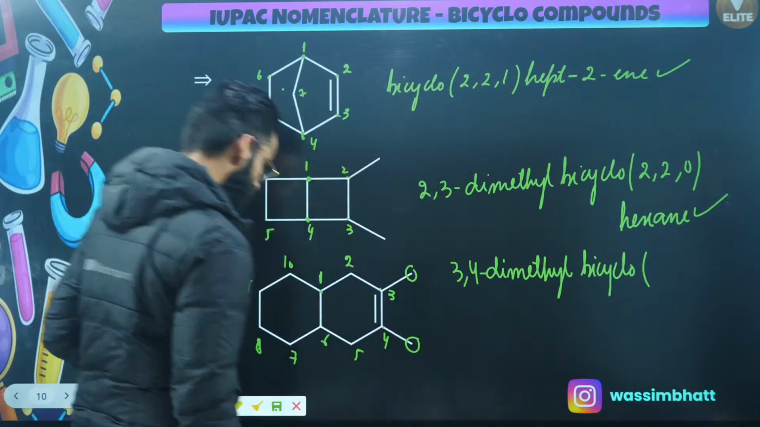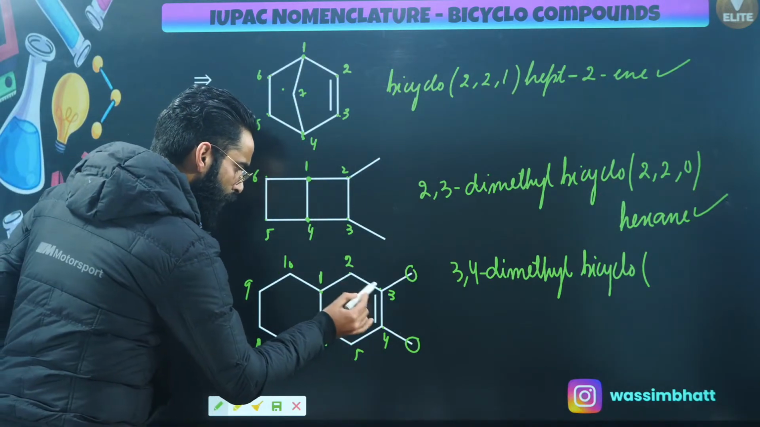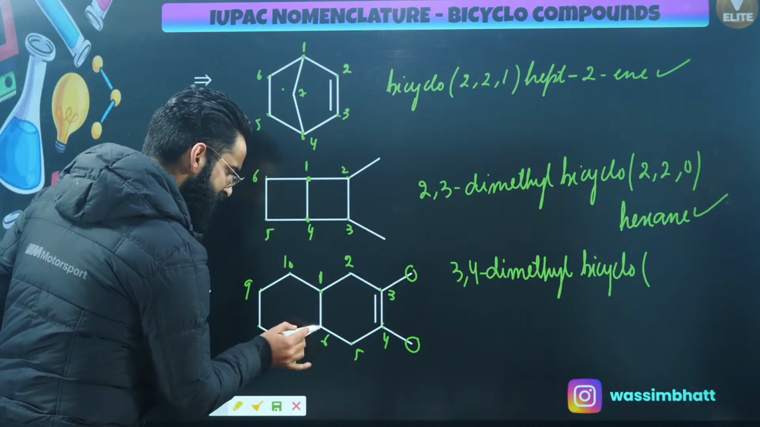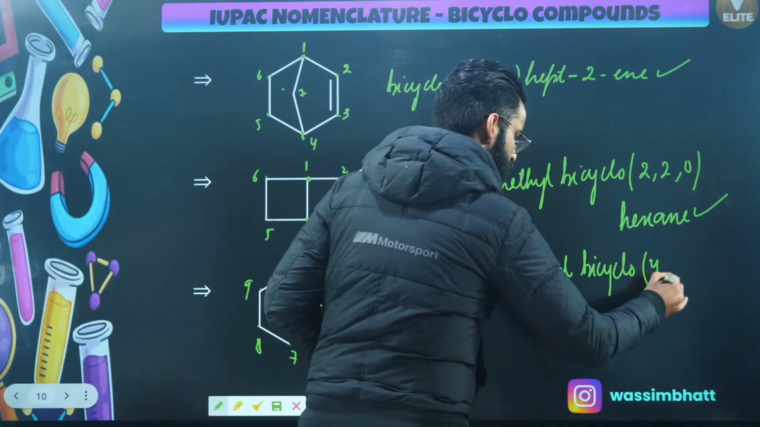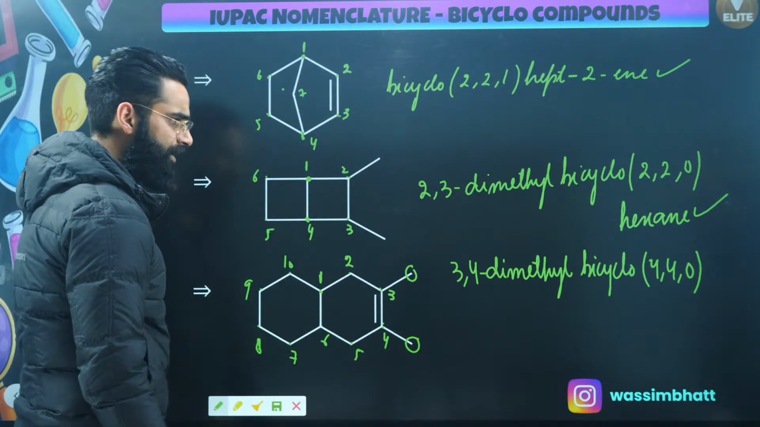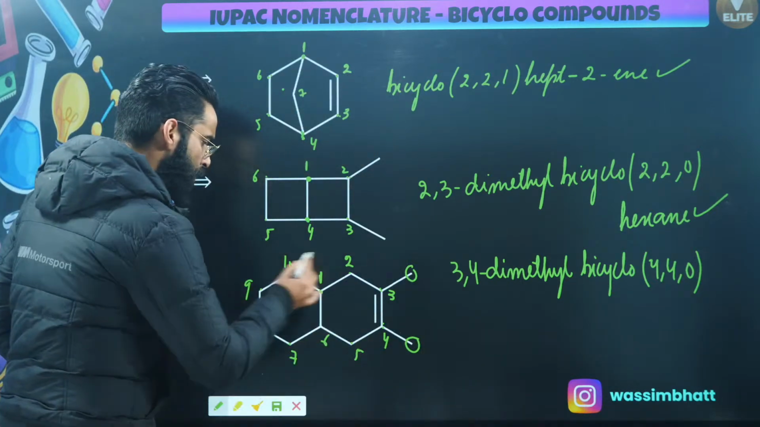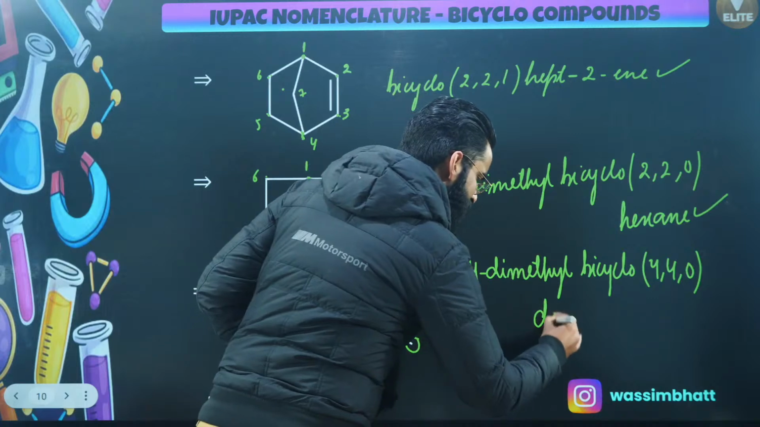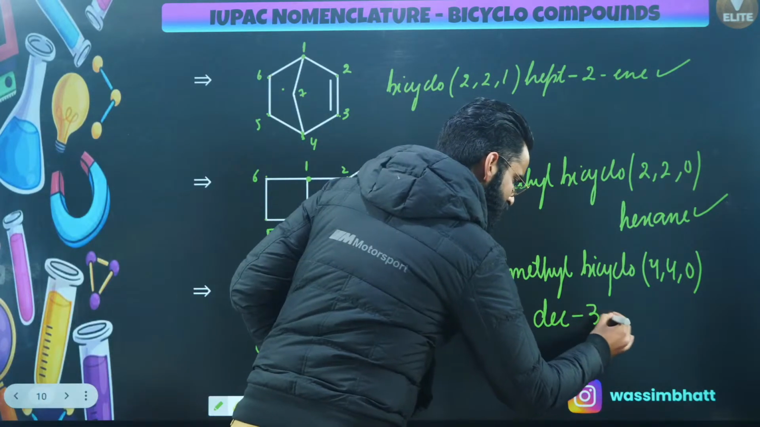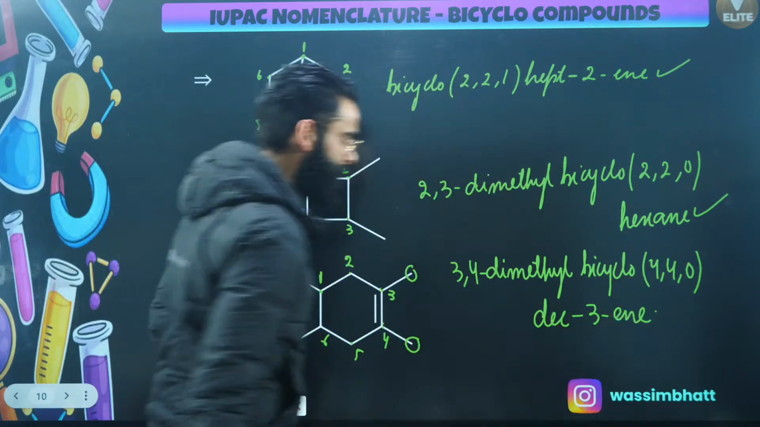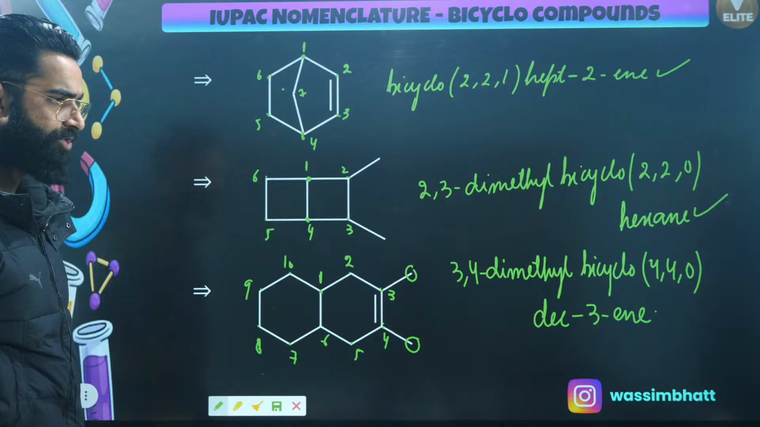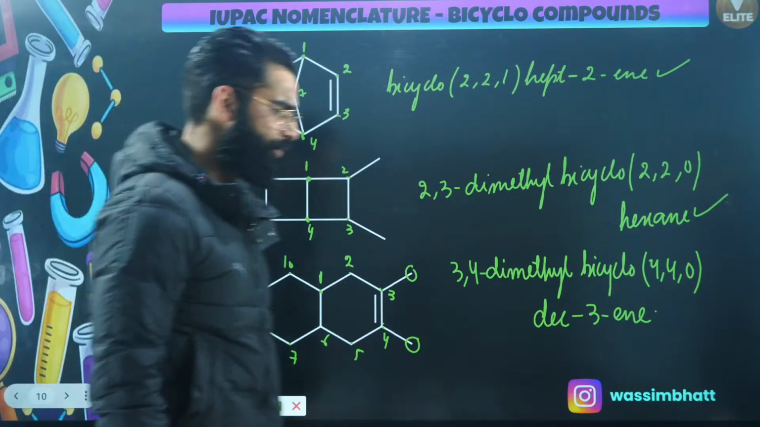Bicyclo, right? Now over here, 1, 2, 3, 4. It's going to be 4. This one contains 0 carbon atoms in between. So it's going to be 4, 4, 0. Perfect. Now, how many carbon atoms are there in total? 10 carbon atoms. I'll be using the term dec. At carbon number 3, there is a double bond. It's going to be 3. And for the double bond, we use ene. So this is going to be the name of the compound. Perfect, people? I'm sure it's clear to everyone, right? Let me know quickly in the chat if it's clear.